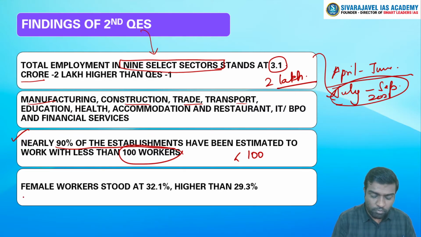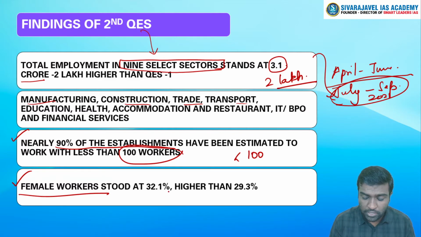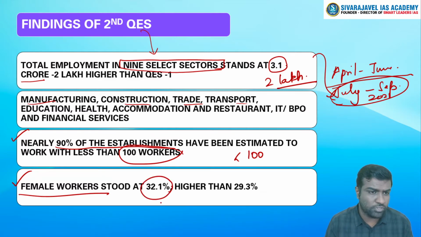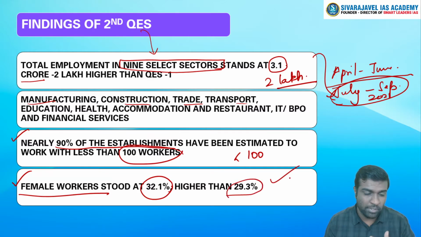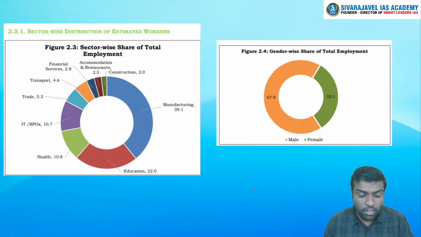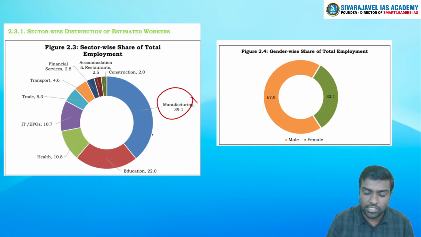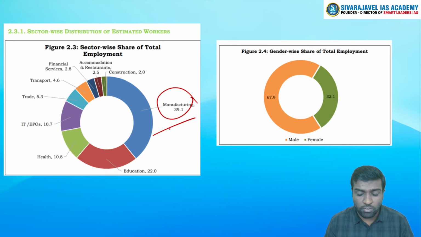Clear? What about the female workers? The female workers were 32.1% of the total workforce, which is significantly higher than the first quarter, which was 29.3. So labor force participation of women has also marginally increased. Now sector-wise data. Out of these 9 sectors, the one which has contributed the most employment is the manufacturing sector. We are talking about only the organized sector, and out of that, it is manufacturing which has given a lot of employment. Next comes education. Gender wise, obviously it was 32 for females.